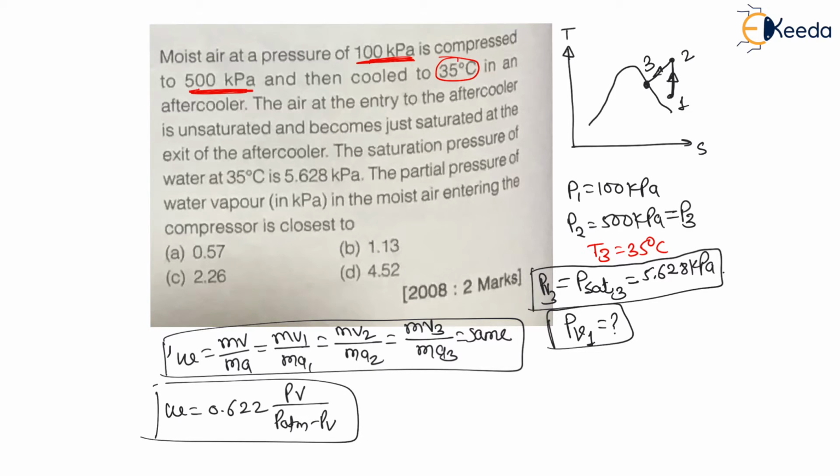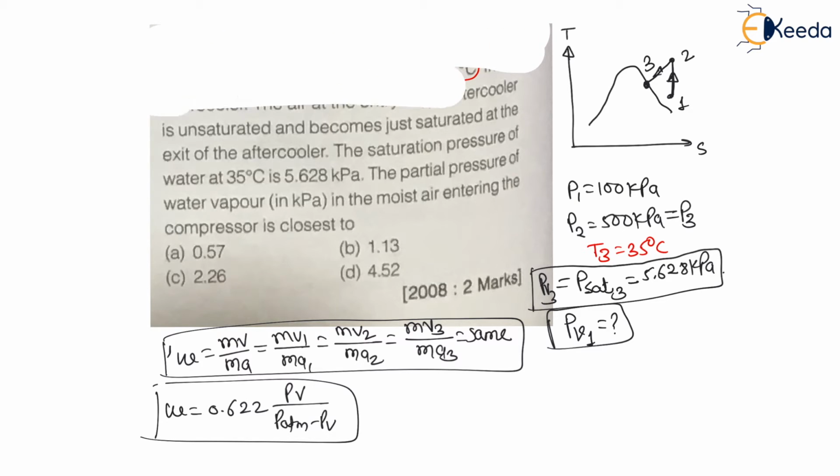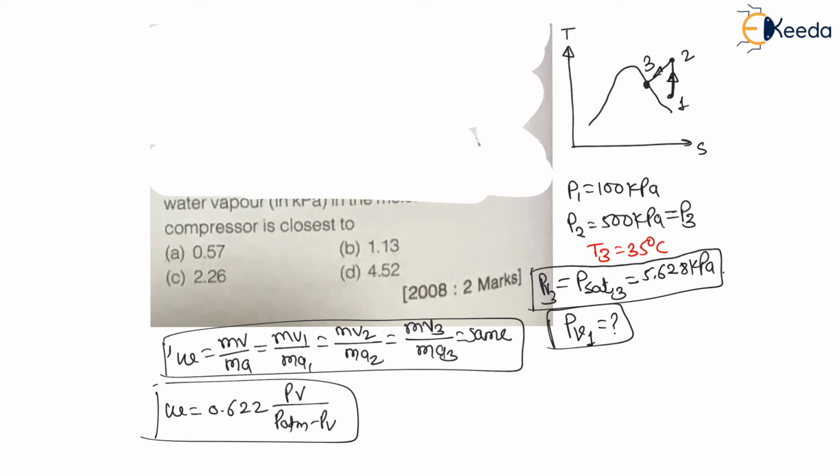So let us put these specific humidity results in this equation. My dear students, I will use these results to find PV1. Now apply this formula for the various conditions at 1, at 2 and at 3.